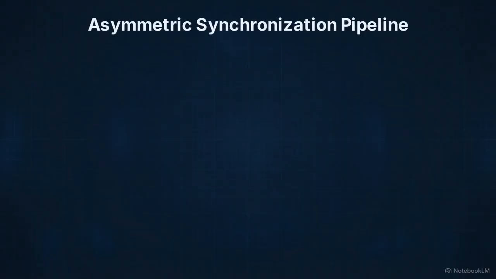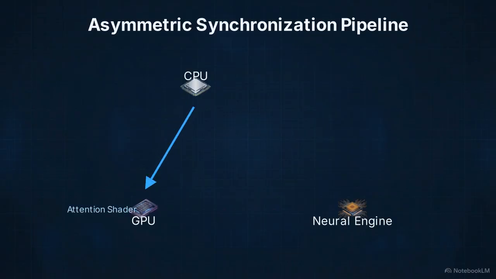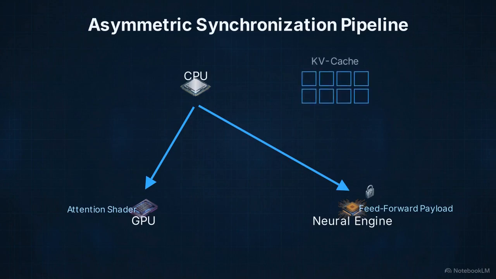This flowchart breaks down the final architecture, the asymmetric synchronization pipeline, which completely abandons the neural engine to Metal signal. Step 1. The CPU dispatches the attention shader directly to the GPU command queue. In Step 2, the CPU dispatches the feed-forward payload to the neural engine. However, we apply a hardware wait tied to the GPU's shared event. The neural engine receives the payload, but sits dormant.